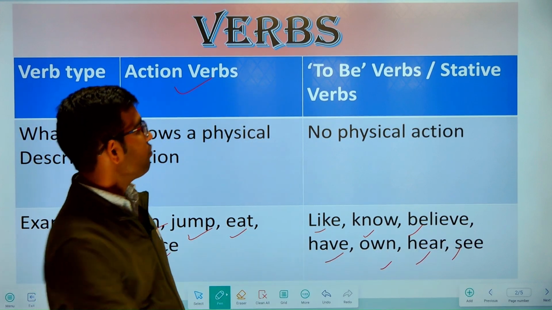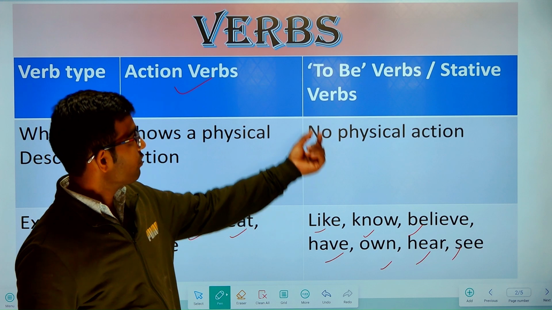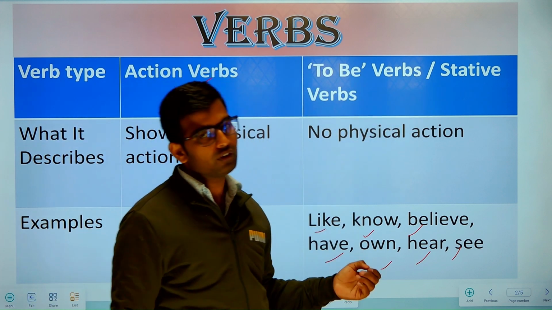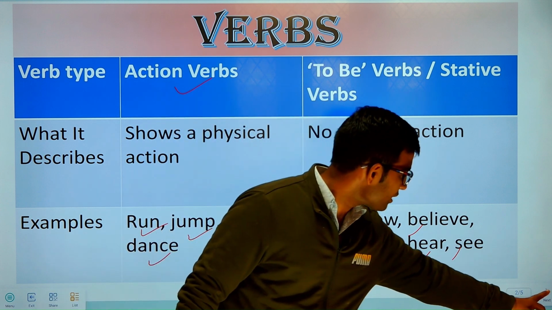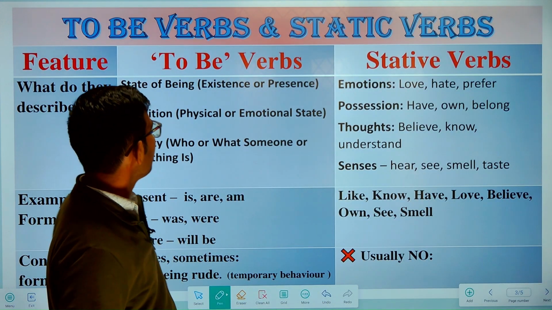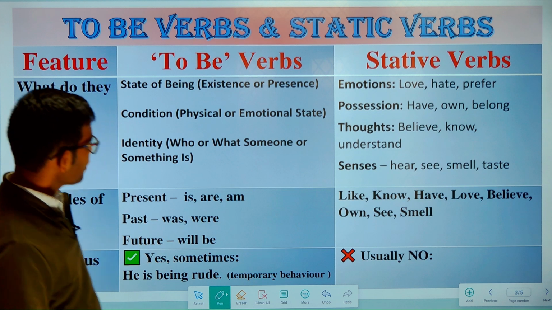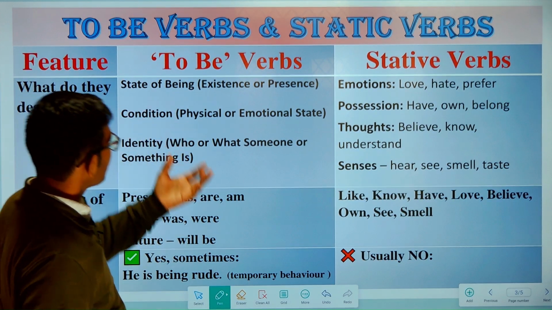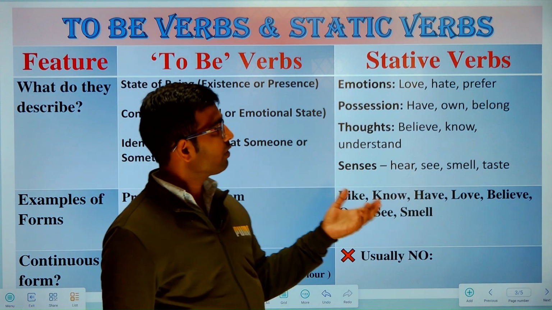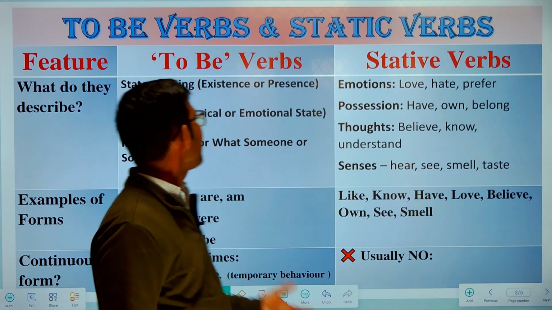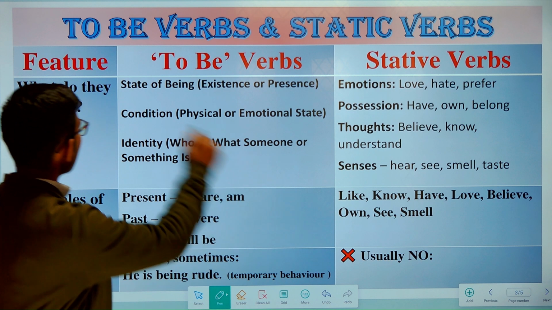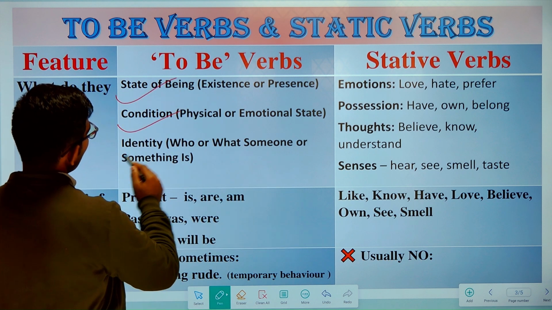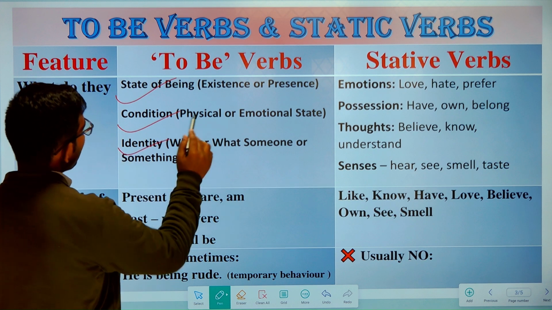In our next slide, we will learn the difference between these two kinds of verbs. Our main focus is on to be verbs and stative verbs, right? So now let's see the difference between both of them. At first, we will learn about to be verbs and what they describe, and then stative verbs and what they describe. So first, to be verbs describe three things: state of being, condition, physical or emotional, and identity.